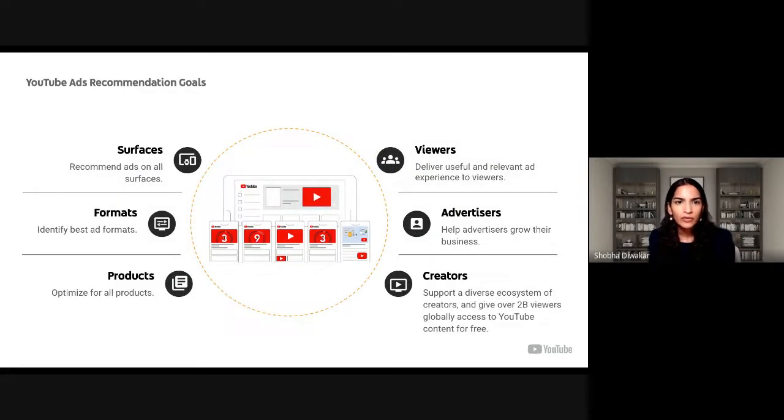Next, I'll talk about different goals of the YouTube ads recommendation system. We build models and make recommendations across all surfaces, formats, and products, and aim to deliver viewer satisfaction, advertiser value, and support the creator ecosystem.